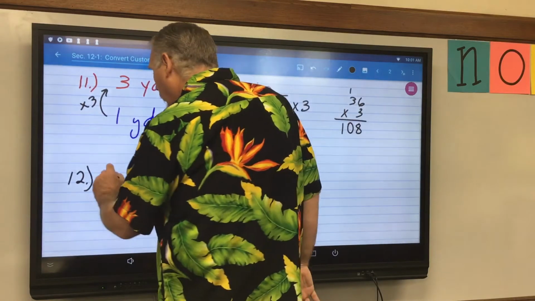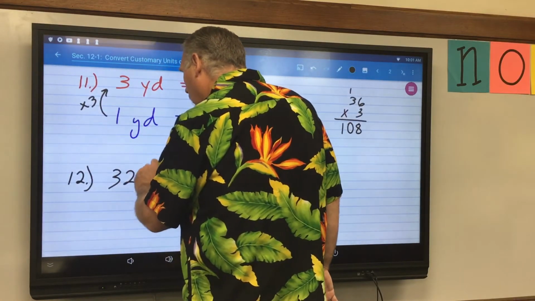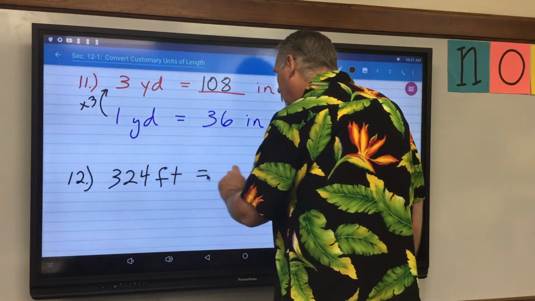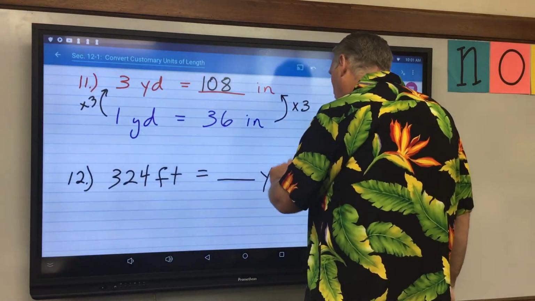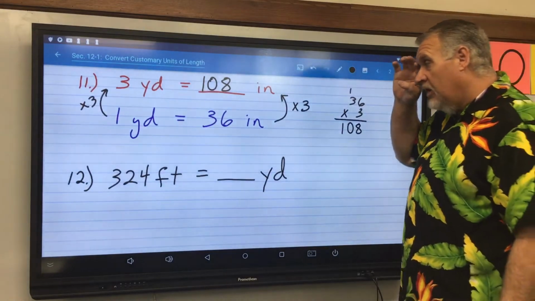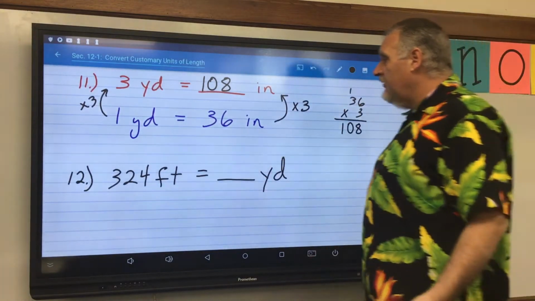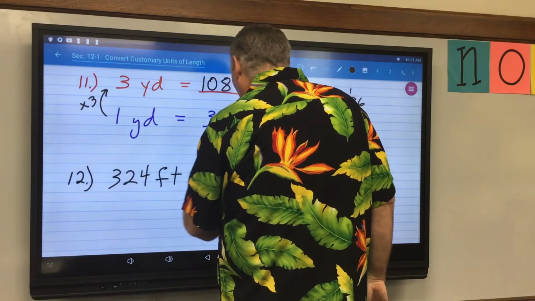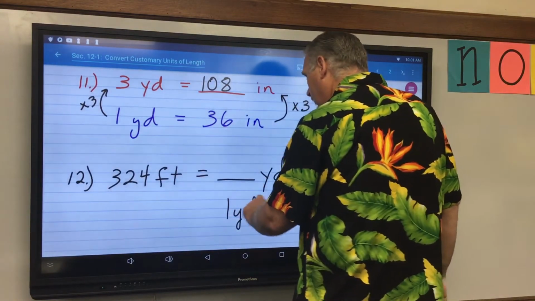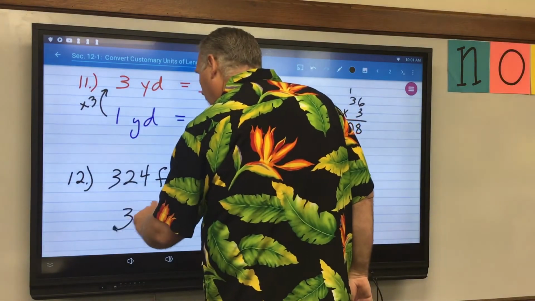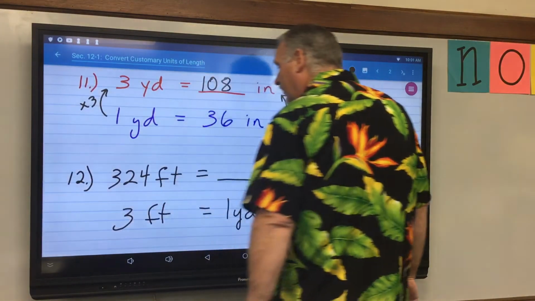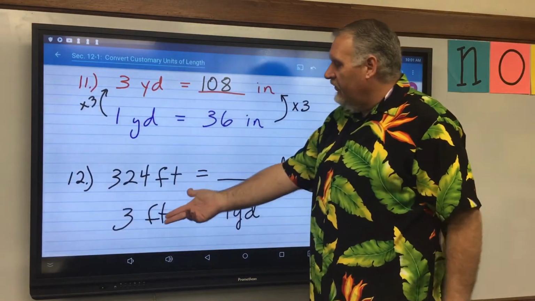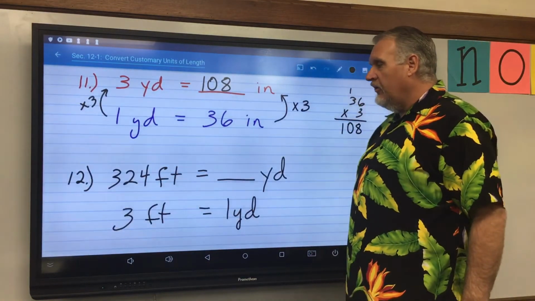We have 324 feet is equal to blank yards. What do I know about yards and feet? I know that 1 yard is equal to 3 feet. Okay?